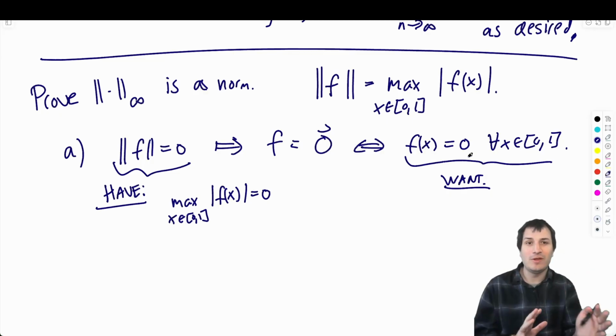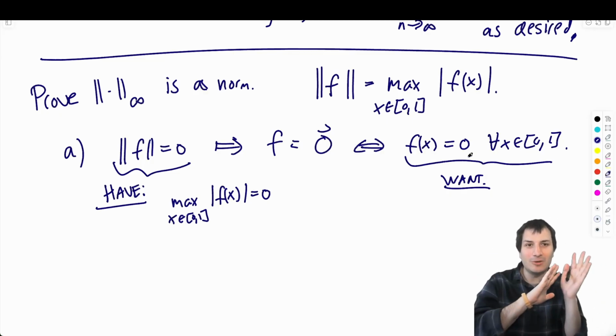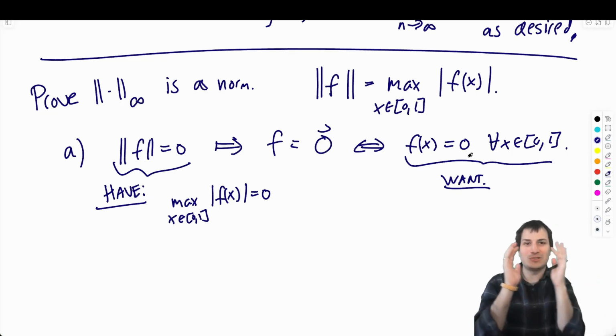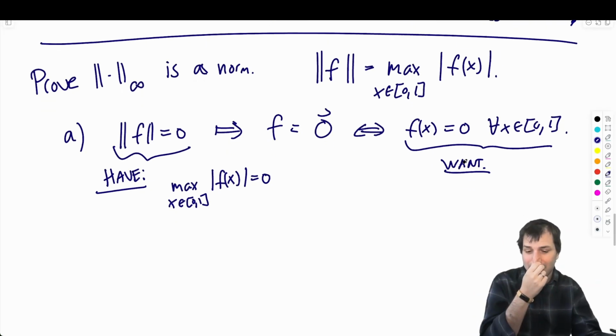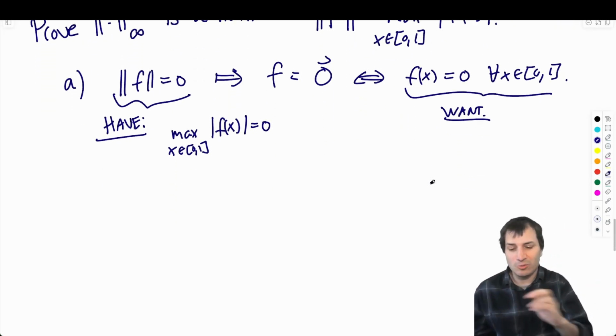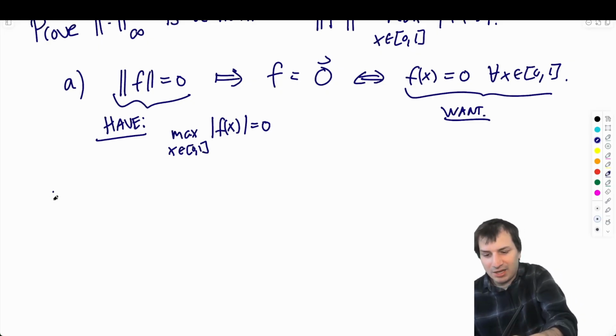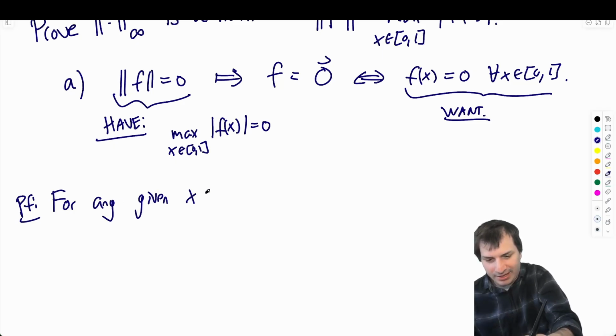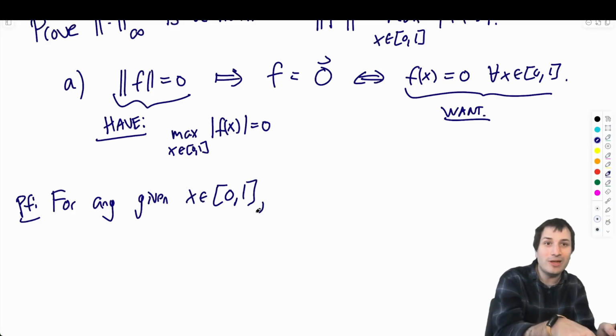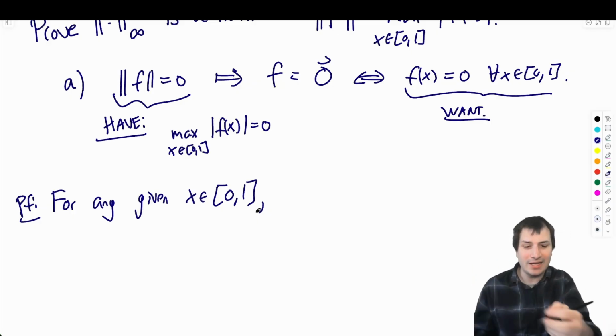And this is in your proof. You have to very clearly delineate every individual value versus the maximum and be careful about that. In this particular case, it's not so bad because you say, what do we want? We want something for all x. So we could say, here's the proof: for any given x in [0, 1]. So I'm doing for all by starting with given any x.